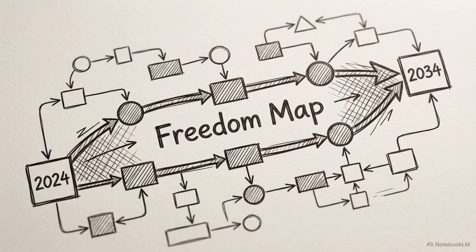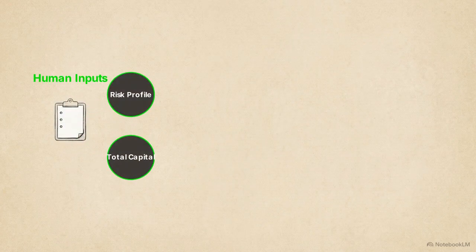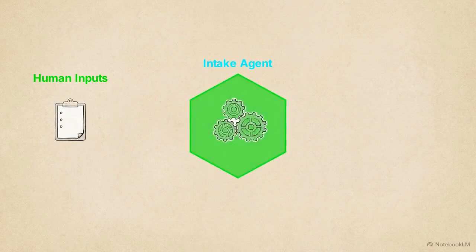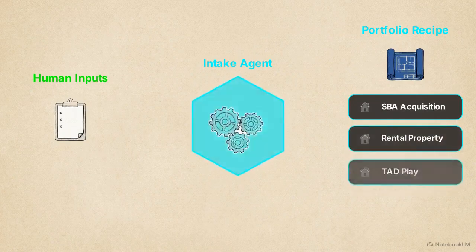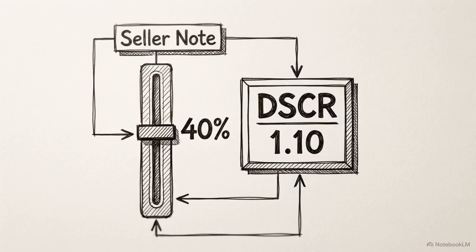It requires establishing specific personal life outcomes and rigid financial timelines first. An initial intake agent collects abstract user variables, like risk tolerance and total available capital. It translates those inputs into a strict, mathematically structured portfolio recipe. In the deal engineering phase, operators stress test this generated recipe. They apply different creative financing structures to see how the mathematical model holds up under various debt loads.